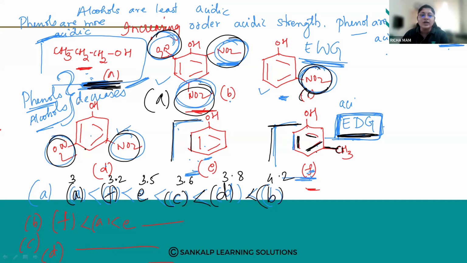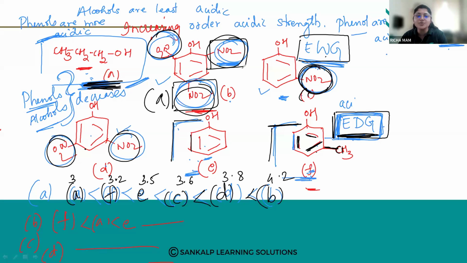Acidic strength is nothing but how the alcohols will react. Now we have seen alcohols are least acidic, phenols are more acidic. Now, because of the presence of substituents, some are grouped under electron withdrawing groups and some under electron donating groups. Because of these, the acidic nature of alcohols and phenol will change. When electron withdrawing groups are there, acidic strength will increase, and when electron donating groups are there, the acidic strength will decrease. Is it clear?